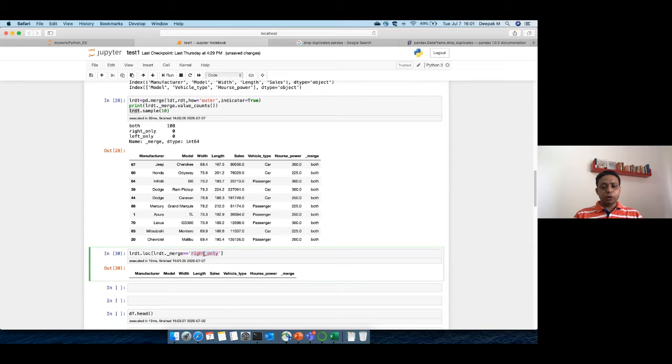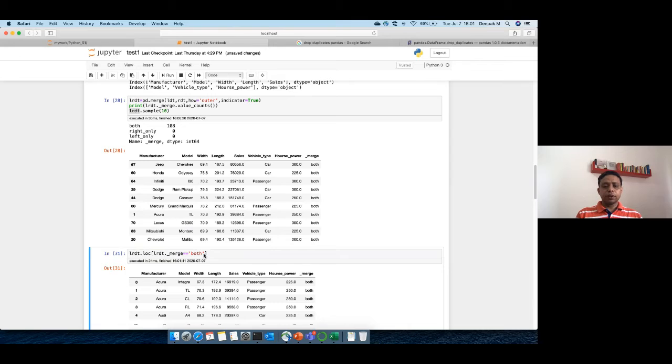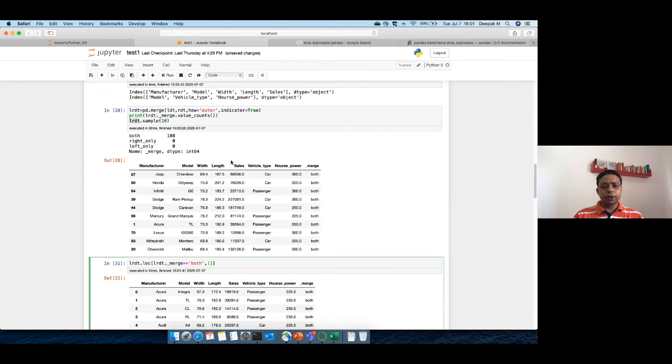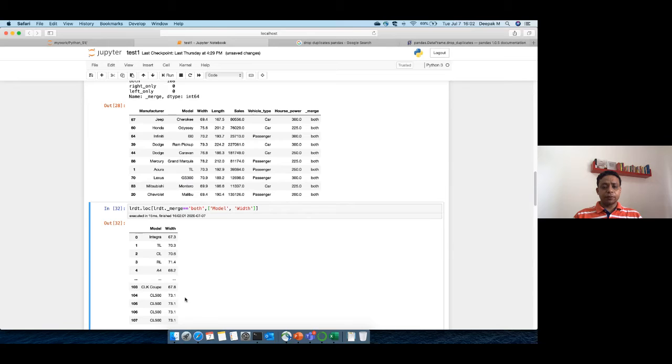Now if I say both, then it should give me all the records. Okay, so this is how you can filter. Now suppose you want only few columns, so you can simply provide a list of those columns. Let's say you want model and let's say width. So I put these two values here, and it will pick up only model and width. Let's say you want merge also, or you don't want merge. That's why we are doing this exercise. Okay, so these are the few things you can do.